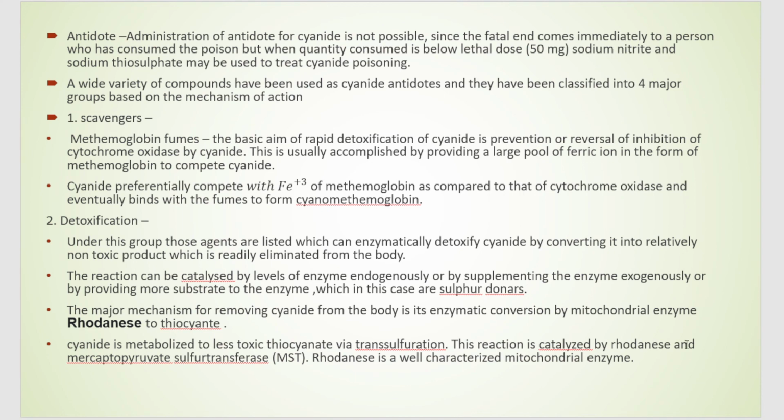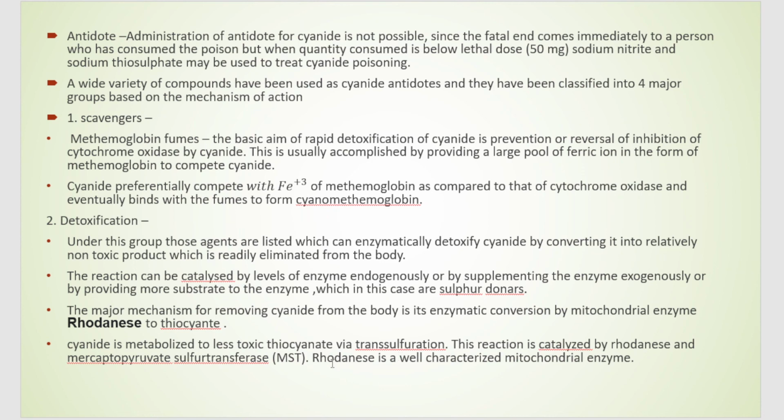So one of the enzymes, which is a mitochondrial enzyme, rhodanese, is involved in the conversion of cyanide to thiocyanate. So cyanide is metabolized in our body to less toxic thiocyanate, and then it can be excreted from the body. And this process of conversion of cyanide to thiocyanate happens in the transsulfuration process, and this process is catalyzed by rhodanese and MST.